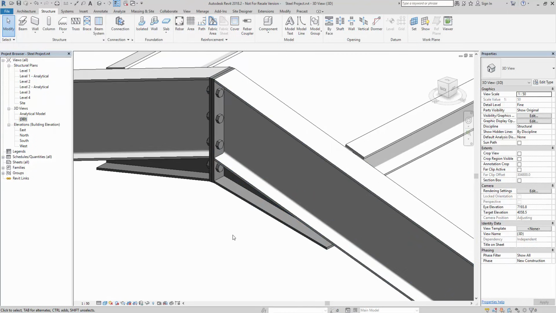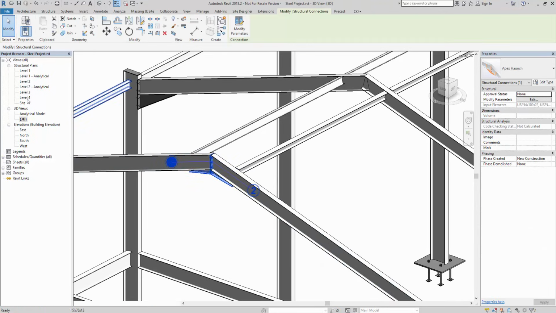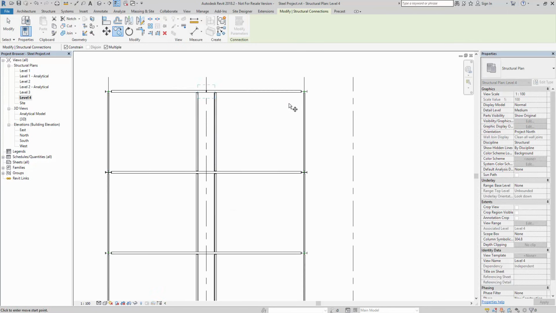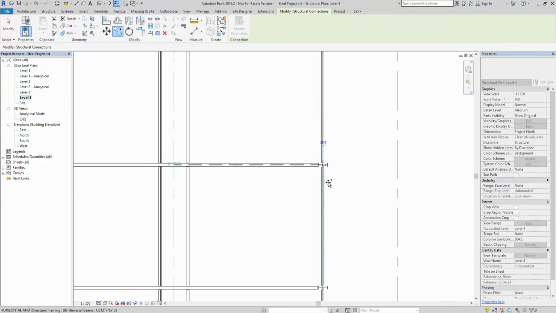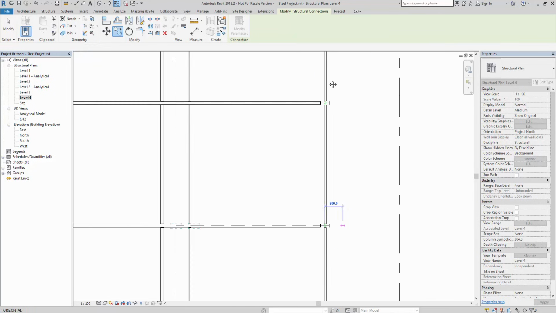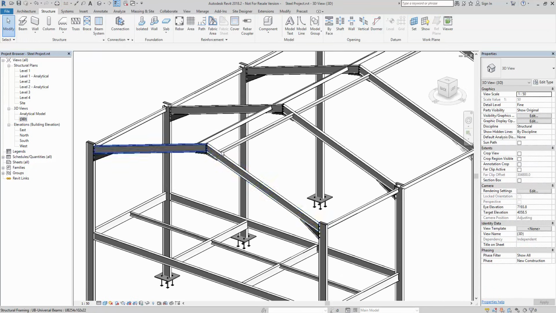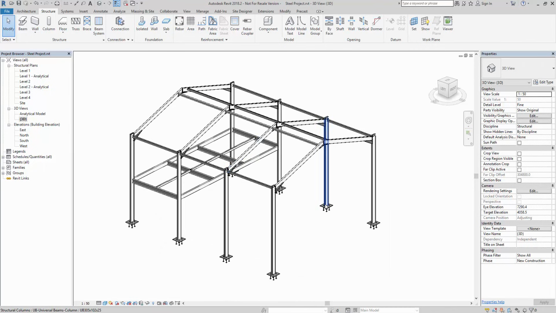And we come out, we have a look. So I've got my haunch detailed the way that I want it. I like to select it before I go to the view, so I've got it selected, then it's a copy, and I'm just going to copy it from position to each one, and then we have a look, and we're now getting the haunches into position.